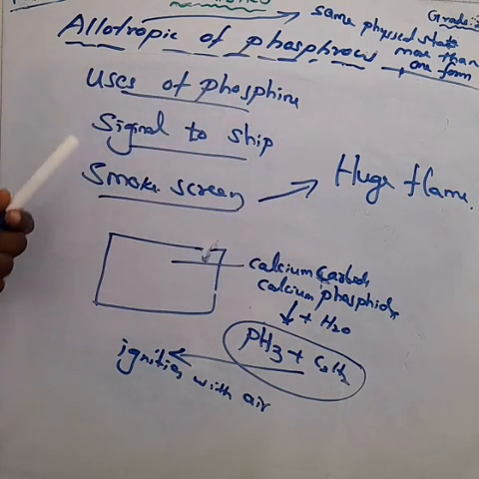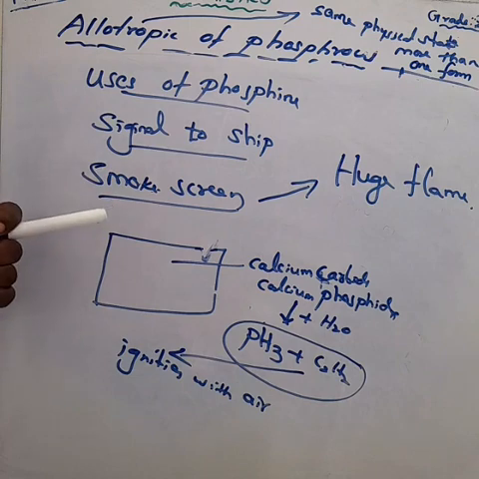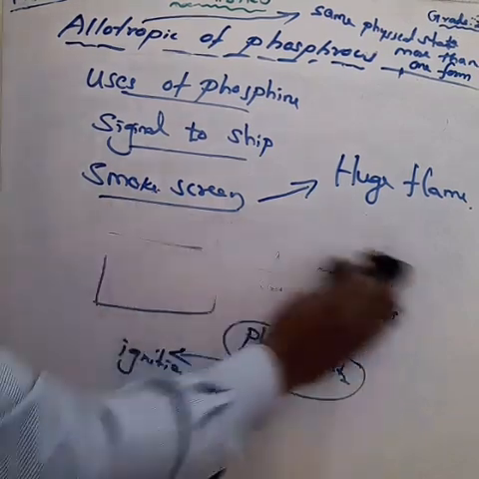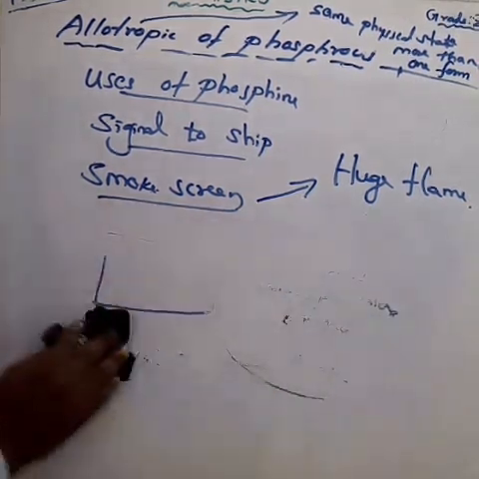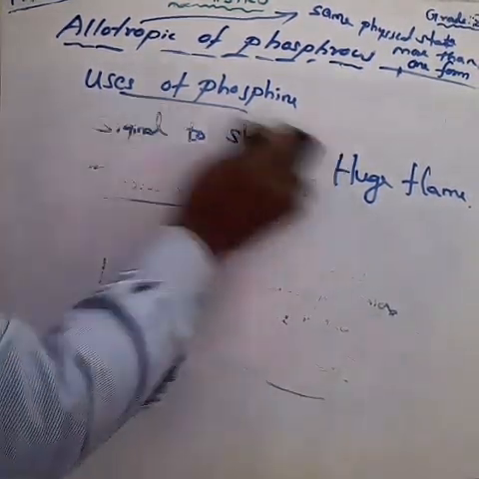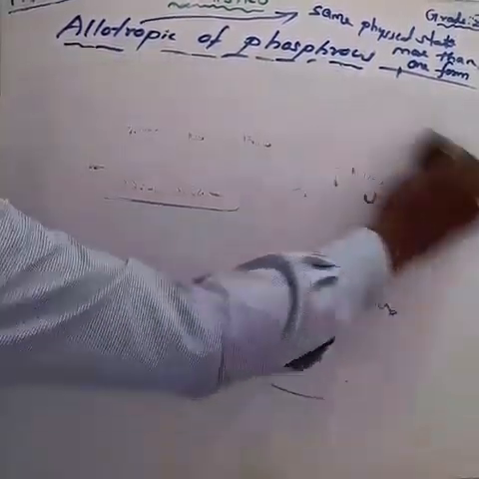Due to this burning of gas, it serves as a signal to the approaching ship. Signal to the approaching ship. This we call the Holme's signal. One of the very, very important questions, Holme's signal. This is about the use of phosphine.